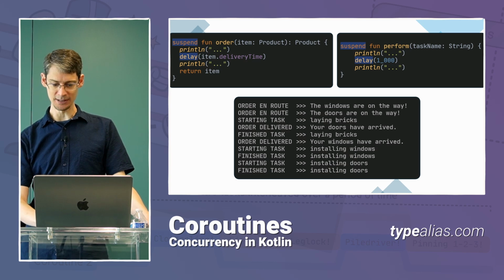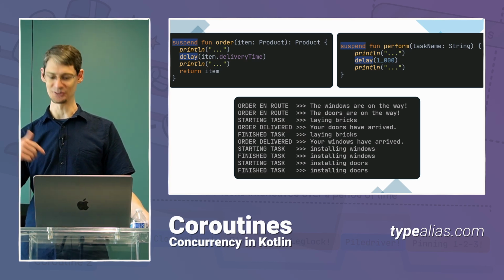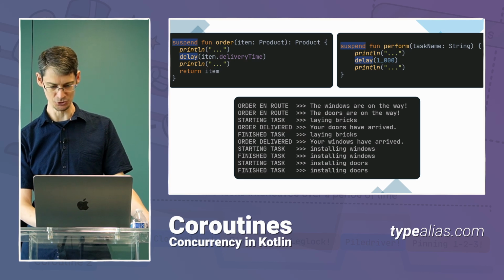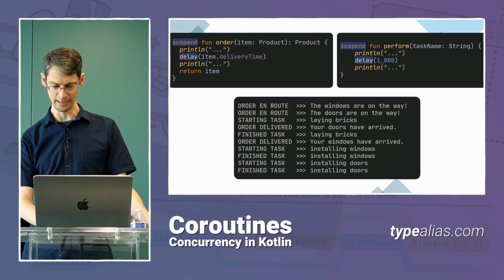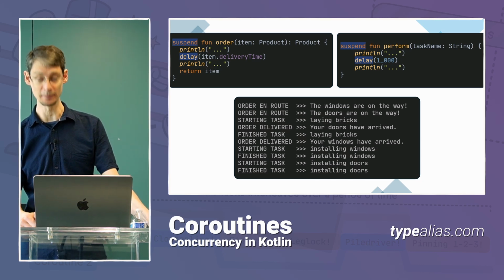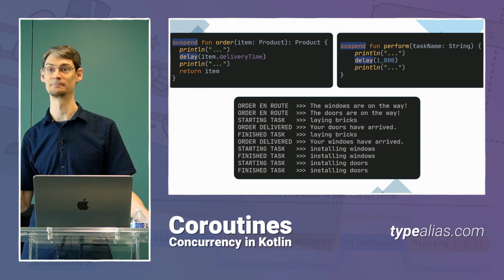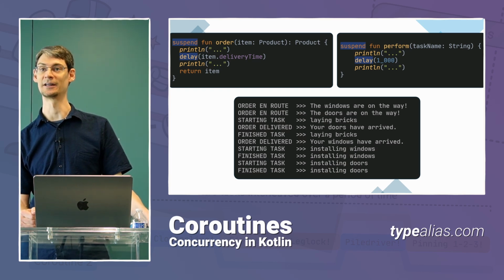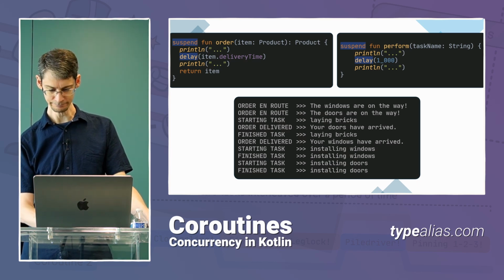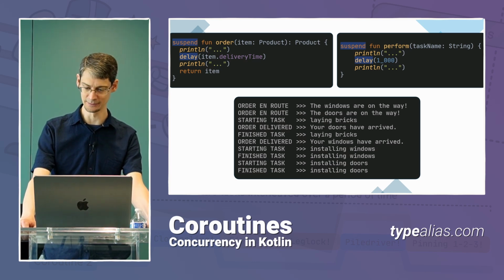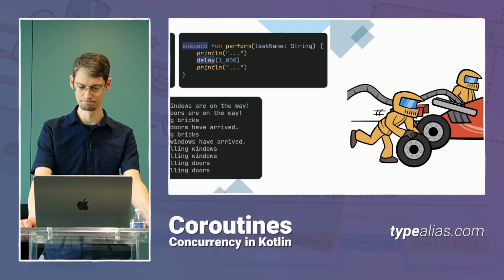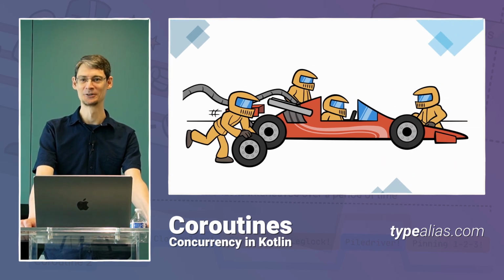Now, as we saw before, since we're calling a suspending function, we also have to add that suspend modifier to the beginning of this function. And now when we run this, we get the output that you see here at the bottom. With this, we can see that the windows and doors are ordered, but bot 1's not waiting for the deliveries. He's starting on the laying bricks task while the delivery is still en route. So by using coroutines, we got bot 1 able to do more work, laying the bricks while waiting on the delivery of the products.